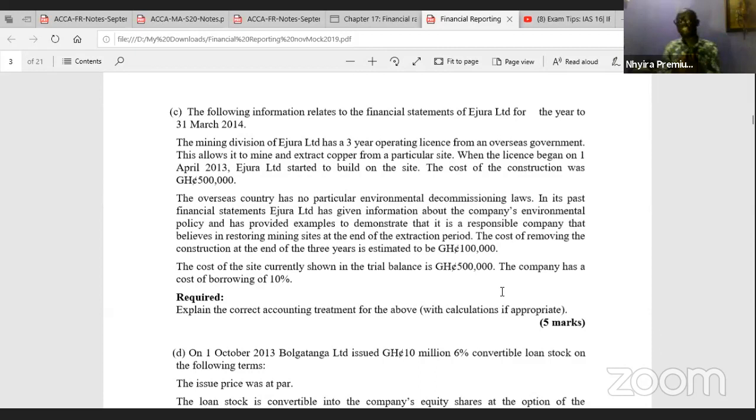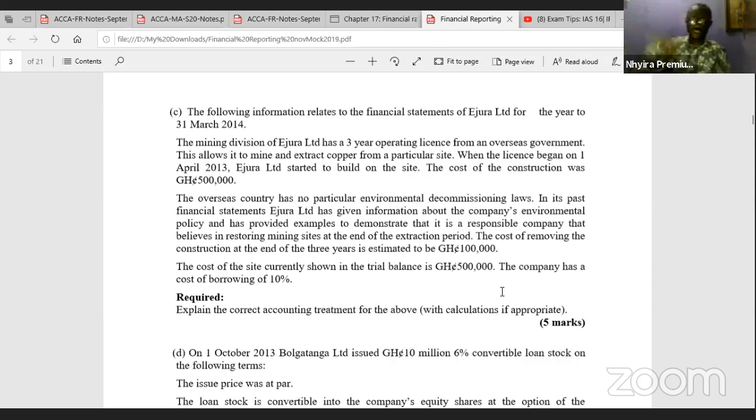And the initial recognition is going to be that we debit our property, plant, and equipment if it relates to a specific asset, and then we credit the provision. On subsequent measurements, the asset will be depreciated over the economic useful life, and then the provisions will be unwound.